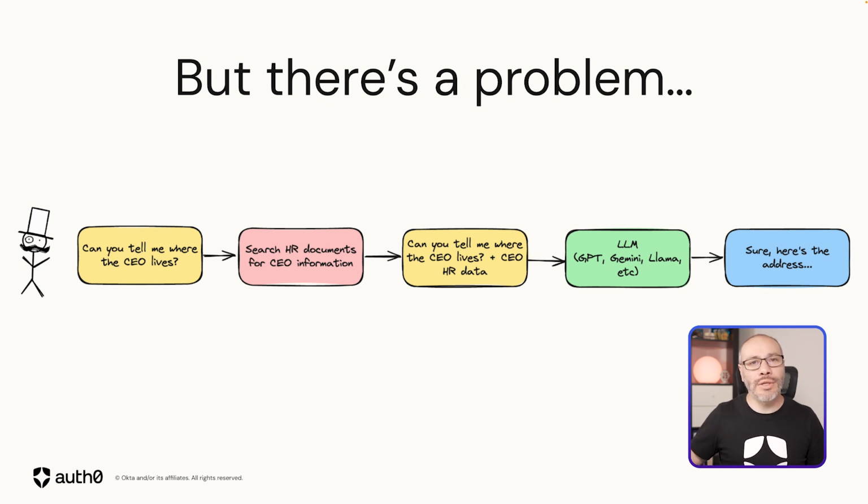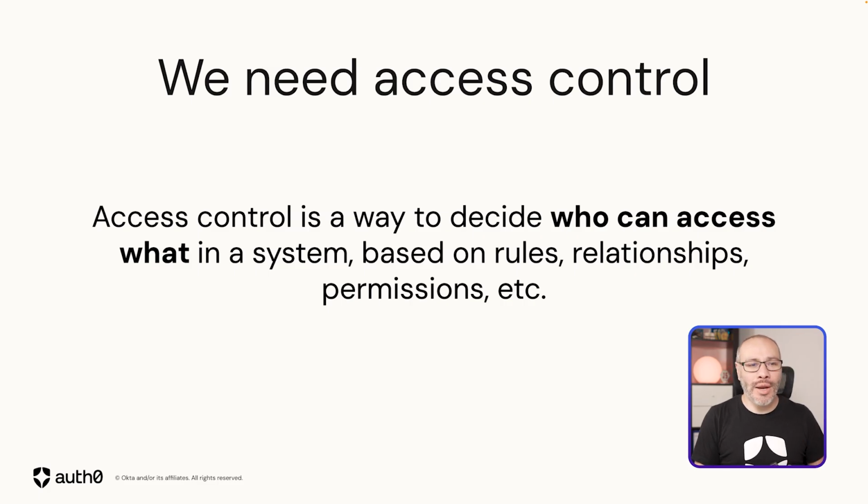It's going to send that to the LLM to provide an output, and then the LLM will say, sure, here is the address of the CEO, and then the address is going to be printed on the screen. That's probably not a great idea, right? If you're leaking the CEO's information, that's something you probably don't want to do if you want to keep your job. So what you need to do then is find a way to implement access control within